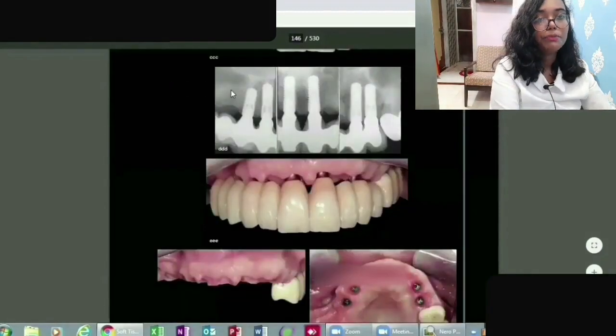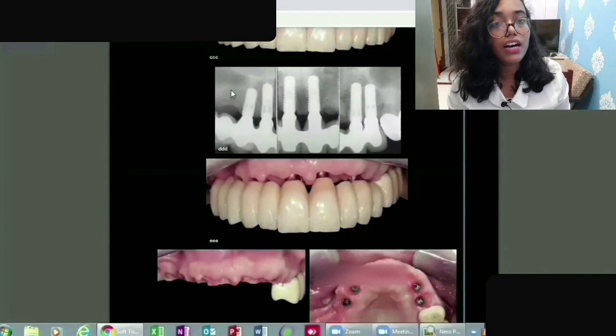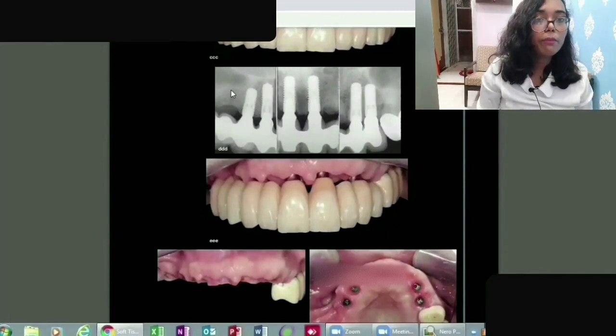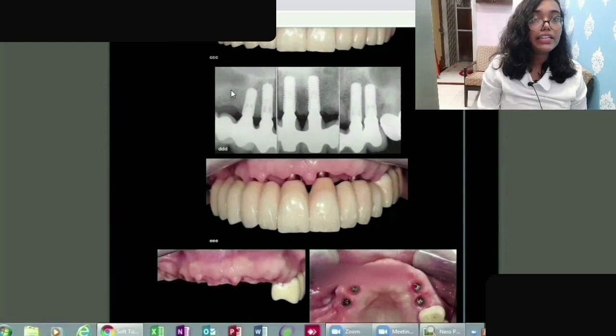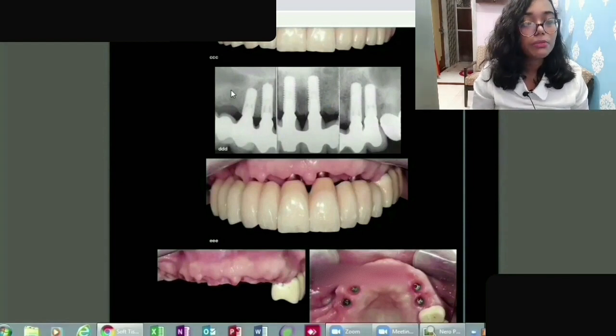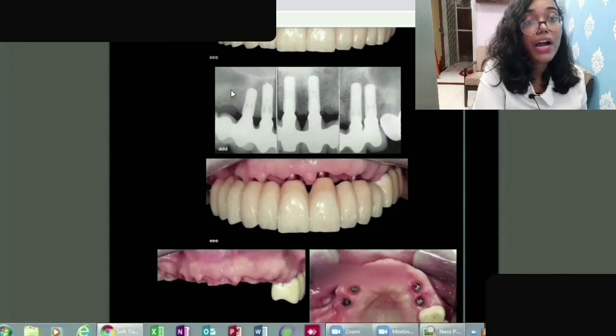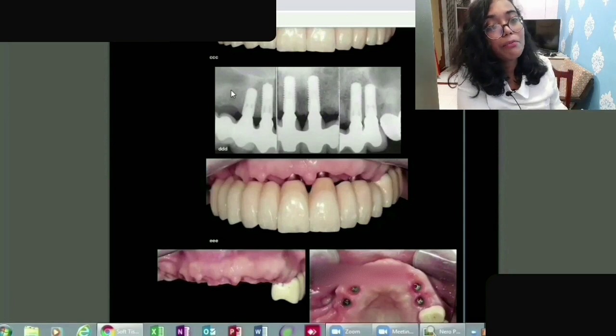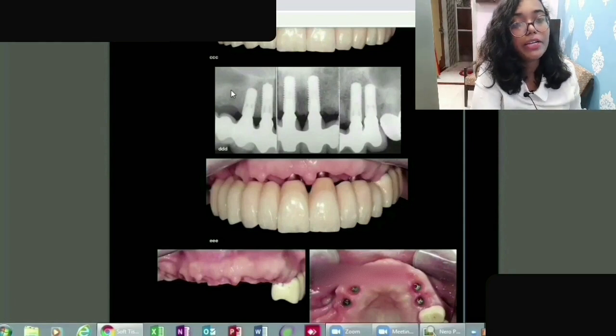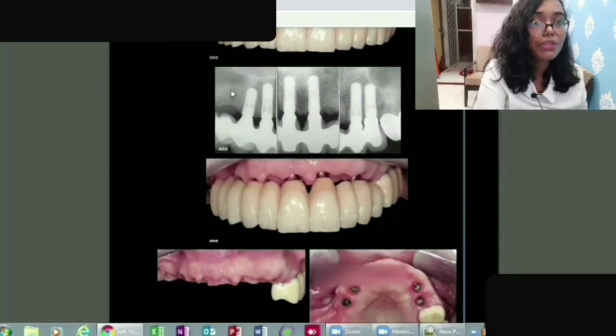So yeah guys, I would be ending this session here. I hope you understood what immediate implants are and when you can use them, and what is the difference between the two. And I hope these cases have helped you at least a little bit. I'm hoping that you understood 60 to 70% of what I tried to make you understand.